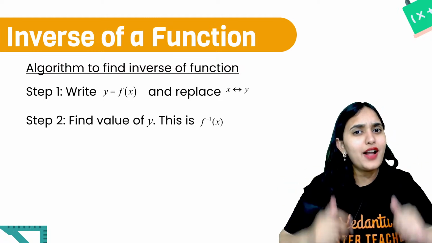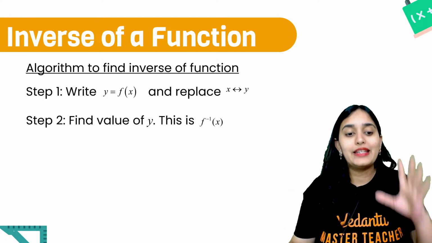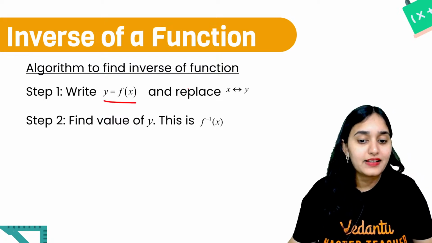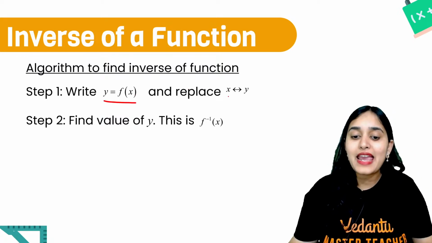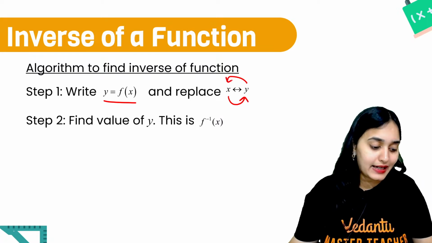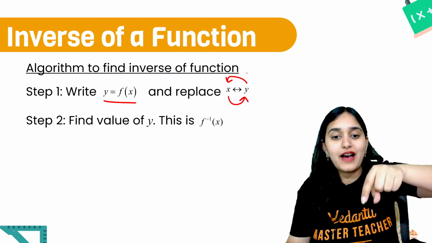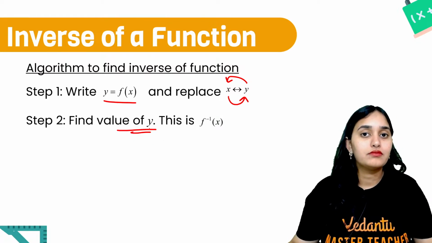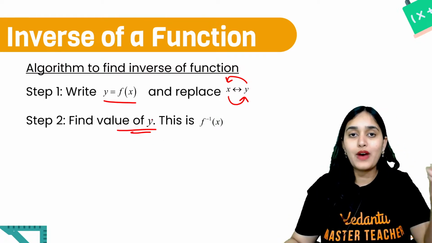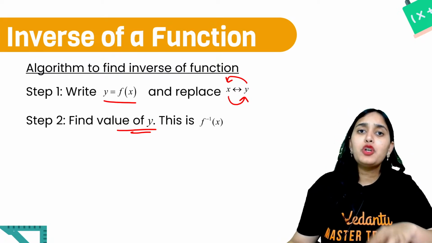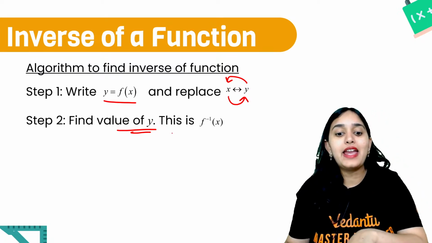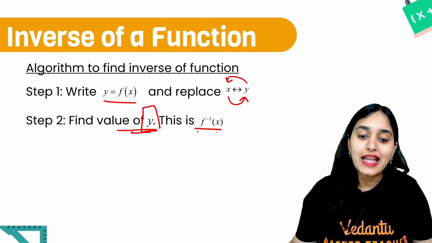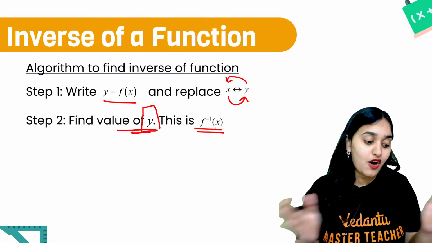Now, how do we find the inverse of any function? Very simple. Suppose you have a function y is equal to f(x). Simply replace x with y, y with x. Okay, put x, y and x, and then find the value of y. Suppose you have a function y is equal to sin x. You make it as x is equal to sin y and then find the value of y. Whatever y value you are getting, that is nothing but f inverse of x.